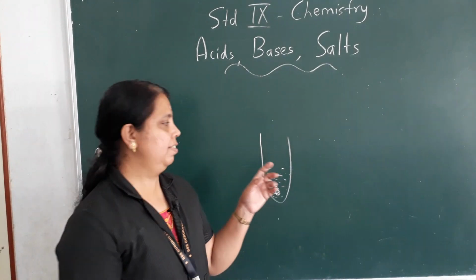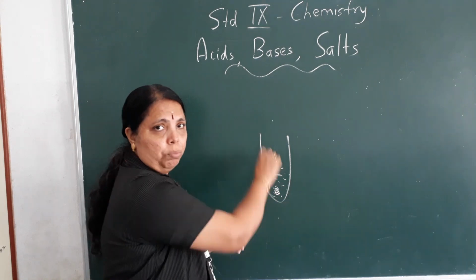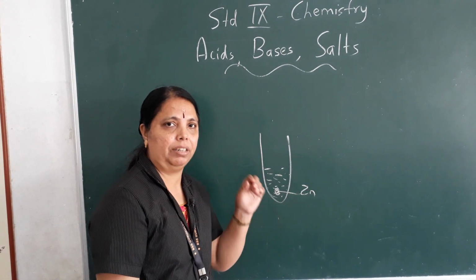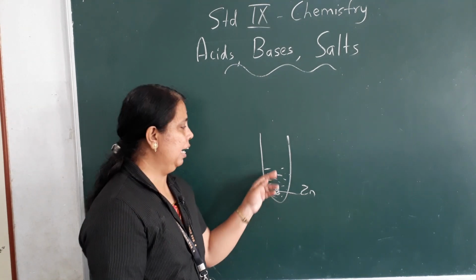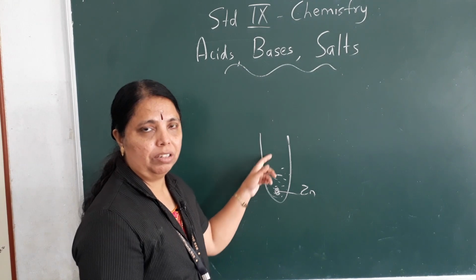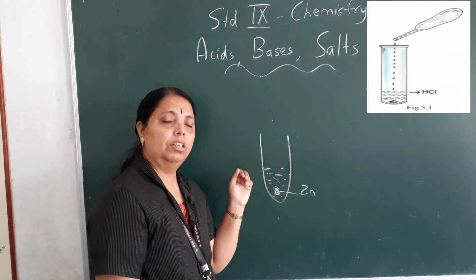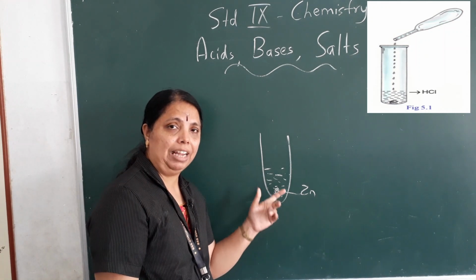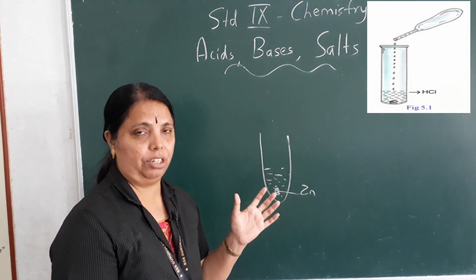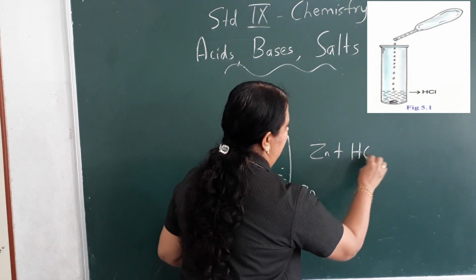Now, they have asked us to carry out an experiment. In that experiment, we have to take a test tube, put a piece of zinc. This is a piece of zinc. Zinc is a metal, small piece of zinc. Add dilute hydrochloric acid using a dropper. A dropper is also shown at the top. Now, what will happen? It will start reacting. Zinc and hydrochloric acid will undergo reaction, and there they have asked us to write the equation as well.